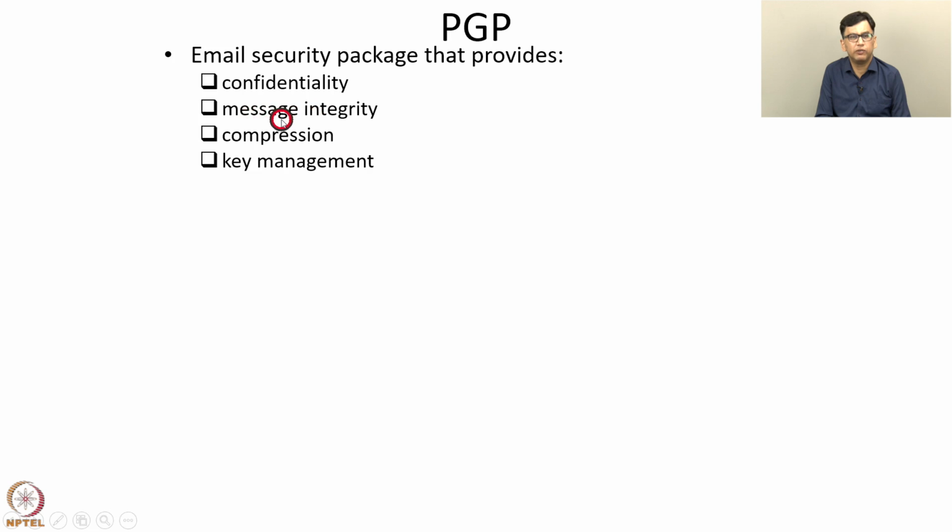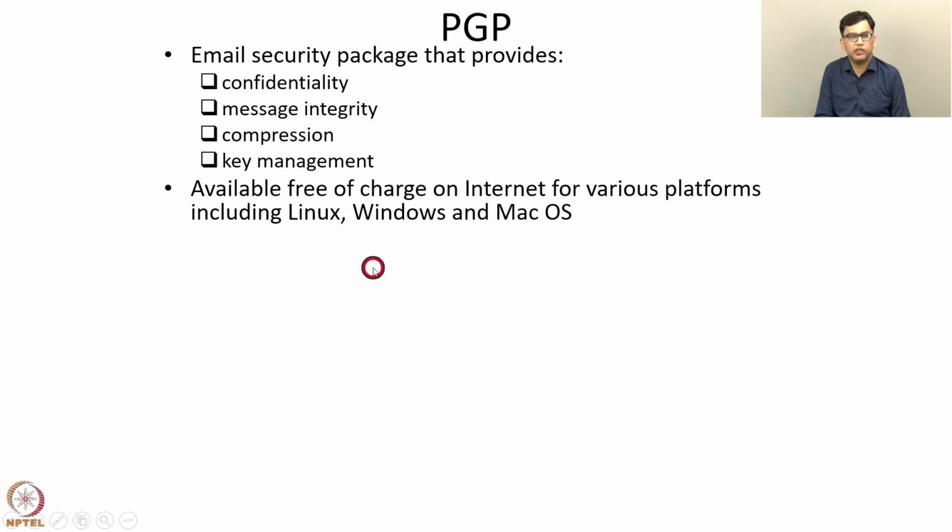So the email message can be long, and it is compressed to save space, and it is decompressed at the receiver, and key management is performed. There is a mechanism included in PGP to distribute public keys of users. So we will discuss how PGP accomplishes these security mechanisms. PGP is available free of charge on the internet for various platforms, including Linux, Windows, and Mac OS.